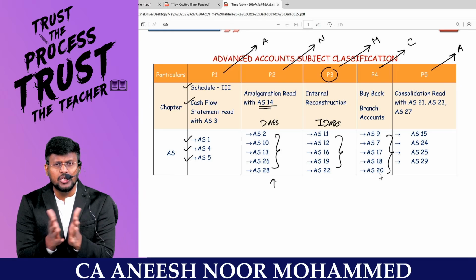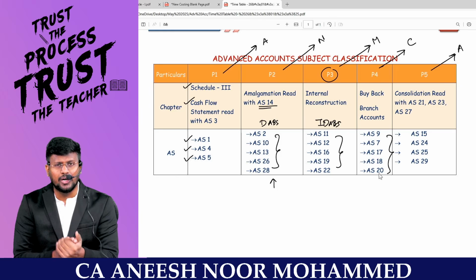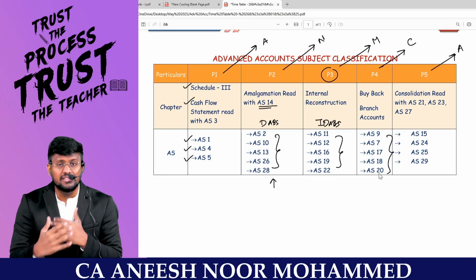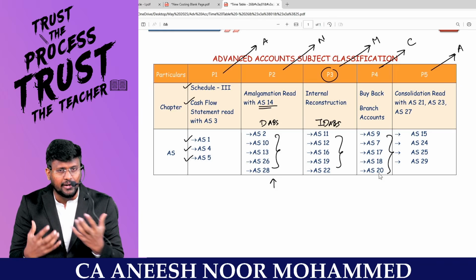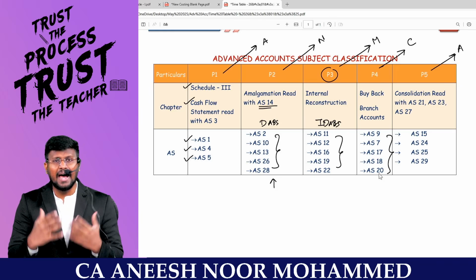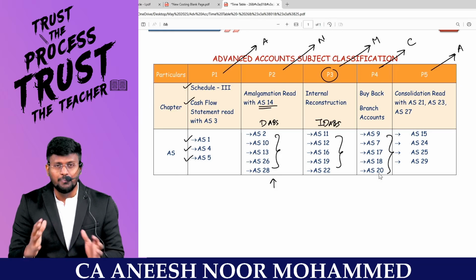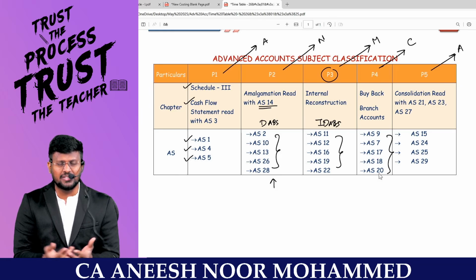In the financial statement, certain segments have to be reported as per AS17. That's segment reporting. And AS18 is related party transactions. Certain related party transactions have to be disclosed. And AS20 says on the face of the financial statement, you have to disclose the EPS. So basically, these are all disclosure or presentation standards.